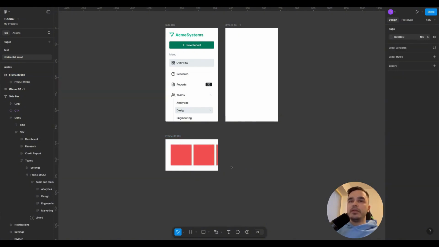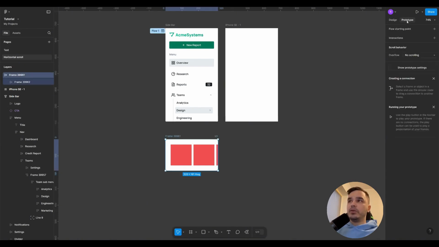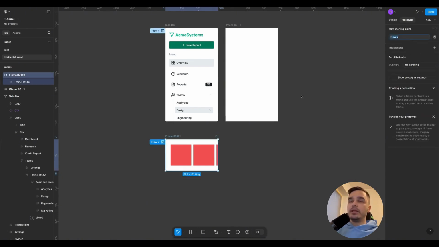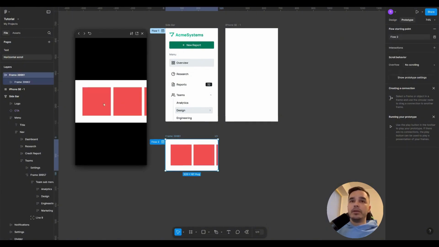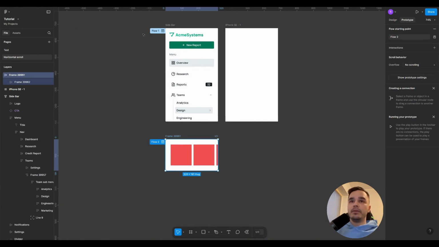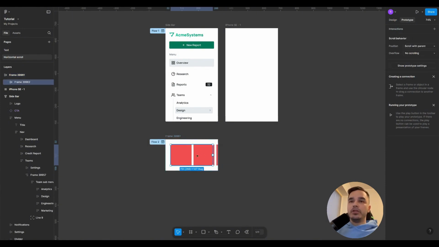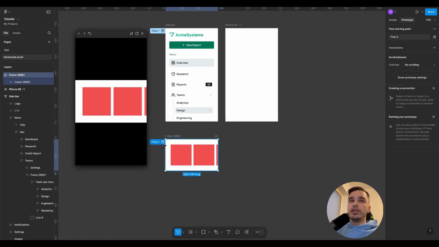When one of the elements doesn't fit within the screen width, it slightly peeks out from the screen, thereby letting the user know that scrolling might be available here. Next, I go into the prototype and set the flow starting point. I add it here so that I don't have to go into presentation mode every time, which takes a long time to load. By clicking, we see that if I press the button now, nothing will happen. But if I select the container with the squares' auto layout and add a property like overflow horizontal, reload it again, you'll see that now everything scrolls just perfectly.